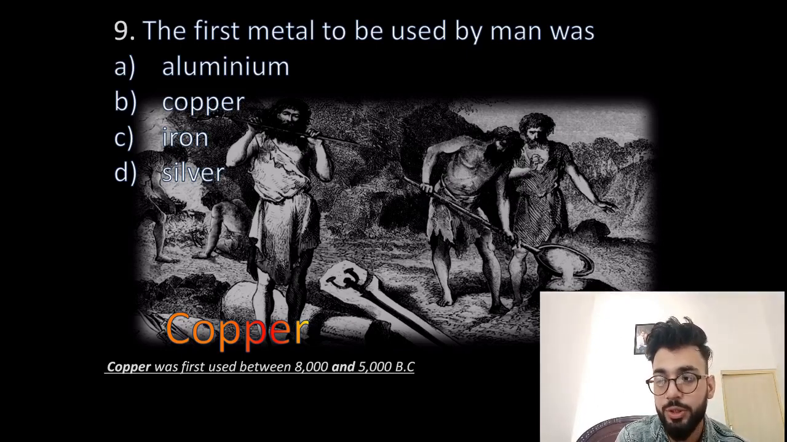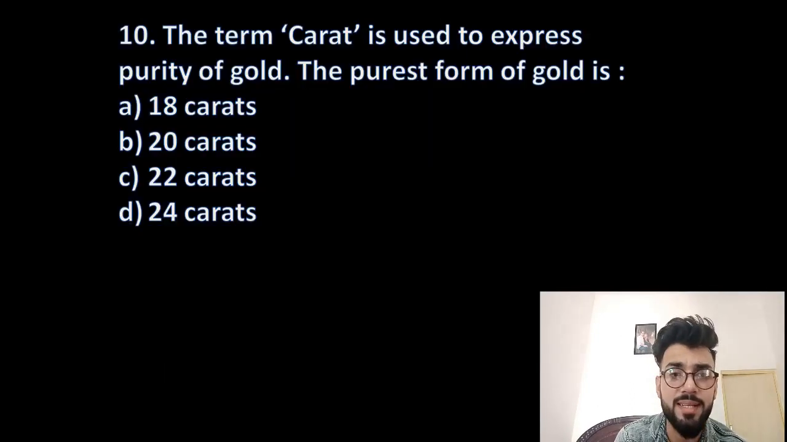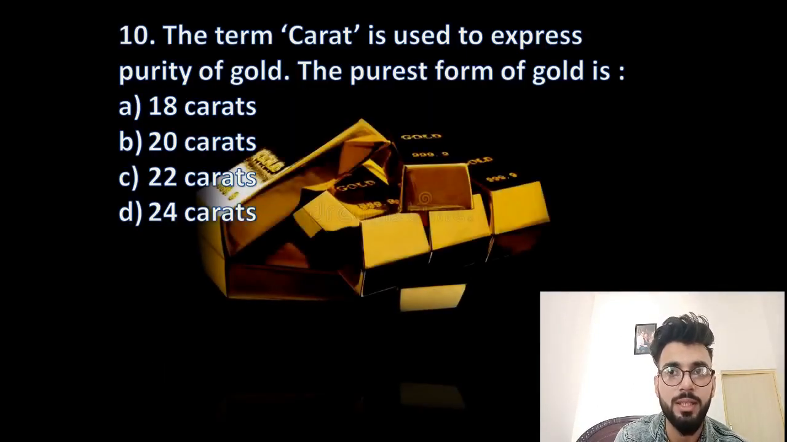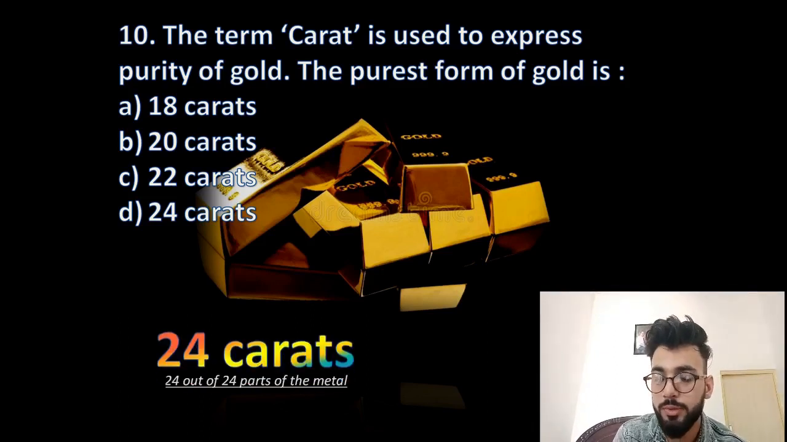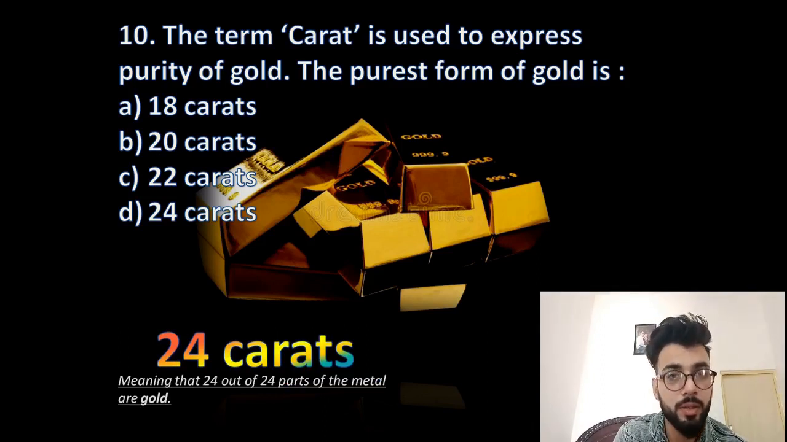Moving on to last question of the day, that is the term carat, C-A-R-A-T, not C-A-R-R-O-T. Carat is used to express purity of gold. So the purest form of gold is 18 carats, 20 carats, 22 carats, or 24 carats. We say na 24 carat sona. So exactly 24 carats is the right answer. And why it is called 24 only? Because it means that 24 out of the 24 parts of the metal are gold.